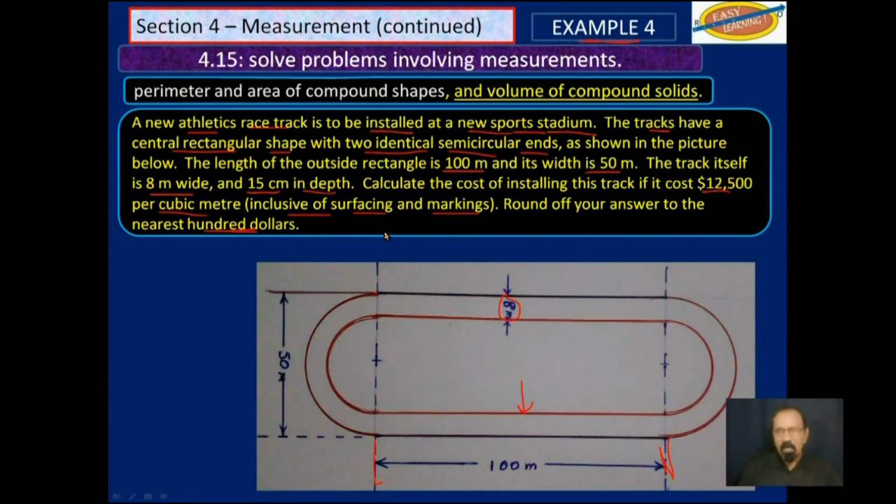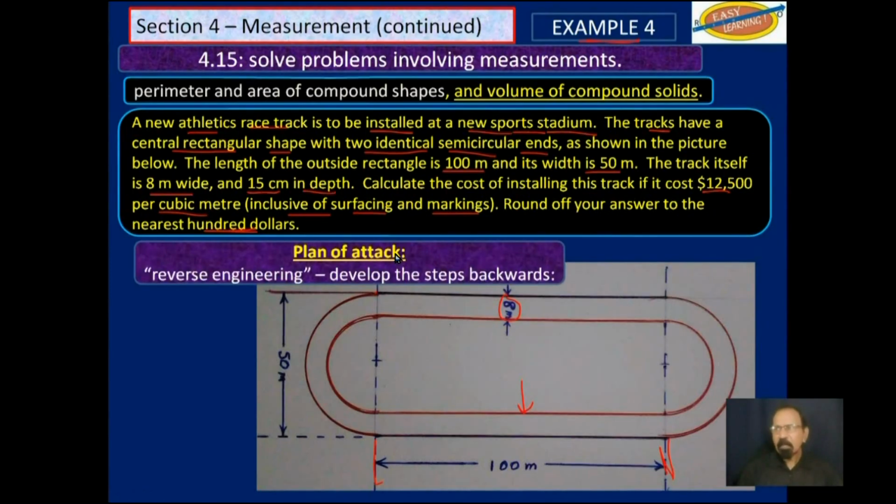Again, as I said, it may look complicated. We have to do something called analysis and synthesis. So we have to break down the large question into its simpler parts, work those simple parts, then put those together to get our final answer. So our plan of attack, reverse engineering.